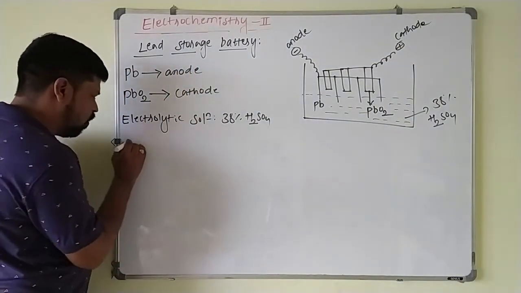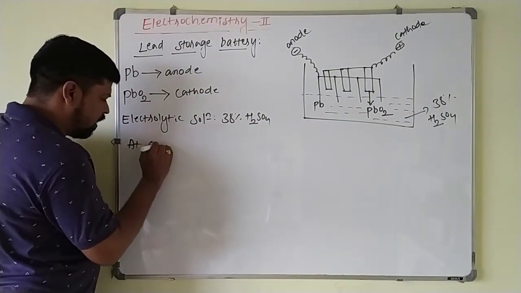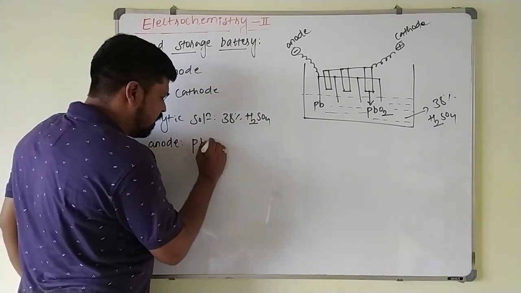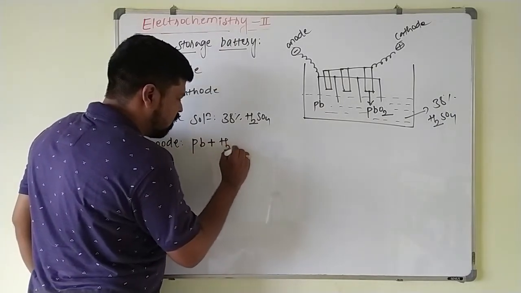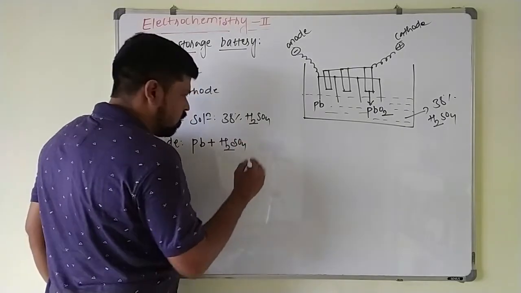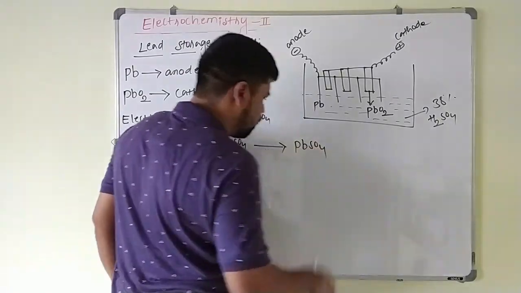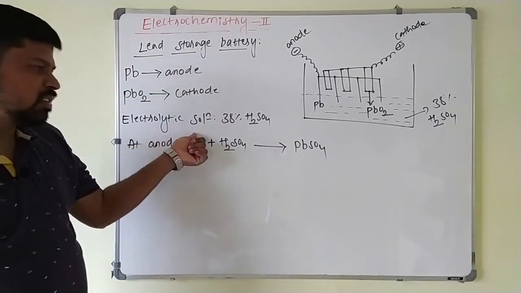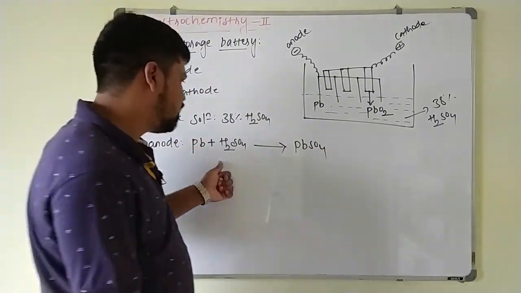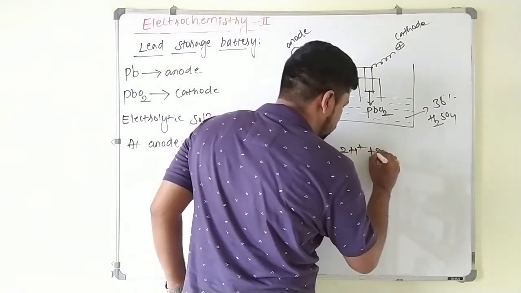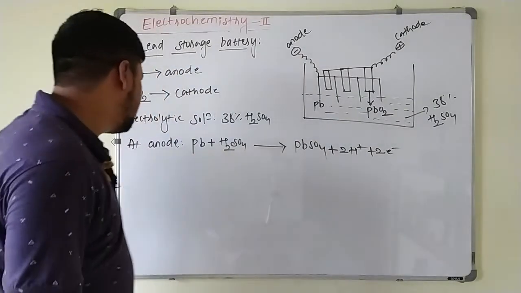Now I will write at anode. At anode, oxidation takes place. That lead is combining with H2SO4. Lead will be converted into what? PbSO4. So that lead from 0 oxidation state, it is converted to what? +2 oxidation state by losing 2 electrons. That is 2 times of H plus we can write plus 2 electrons.